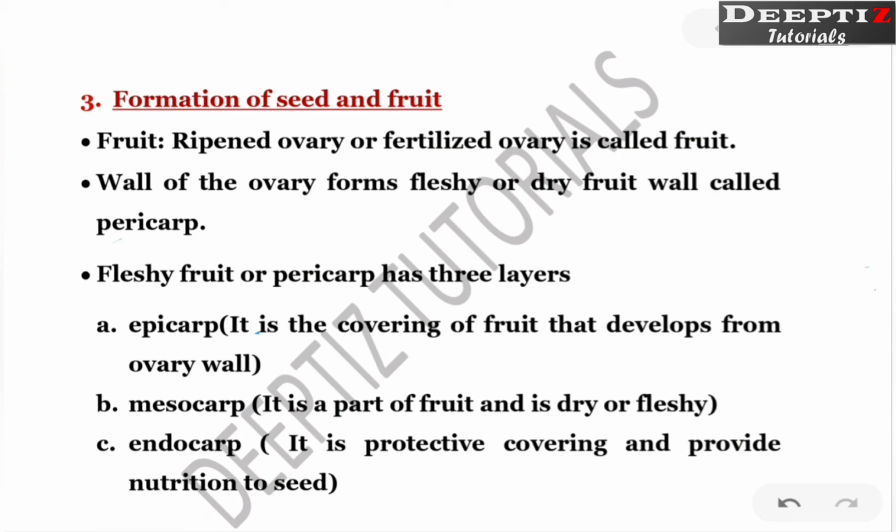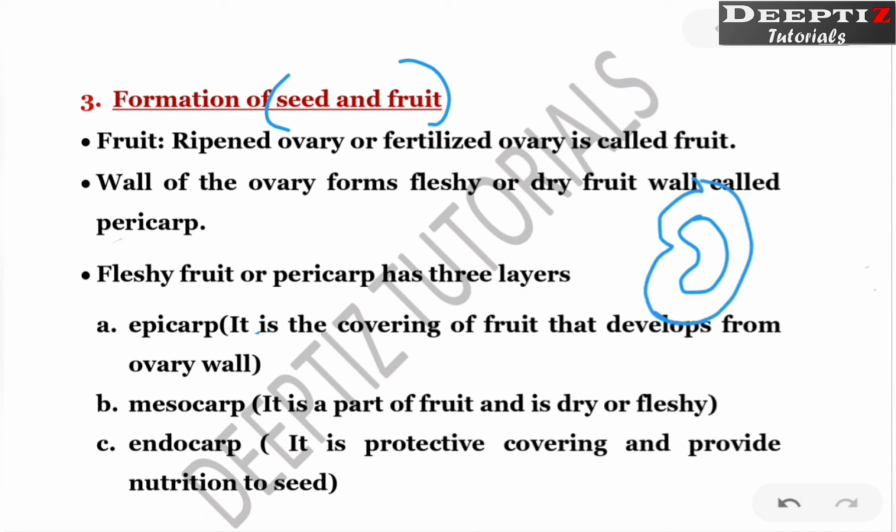We have completed post-fertilization events such as endosperm formation and zygote development. The zygote develops into the embryo and the endosperm is going to nourish the embryo. Now the next change which happens after fertilization is formation of seed and fruit. We know that the seed is covered by the fruit, right? The seed is covered by the fruit.